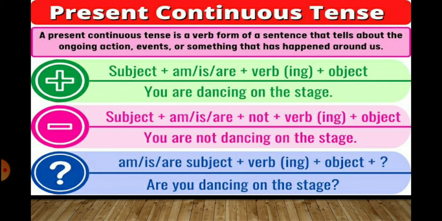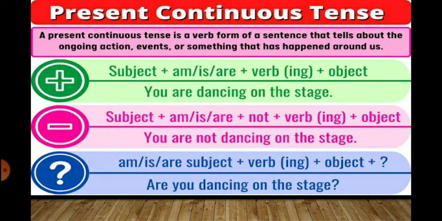For affirmative sentences, you need to have the subject, that is the doer, plus am, is, are, the helping verbs, the do forms, plus verb and ing, plus the object. So we are going to use the ing form, the continuous form of the verb.